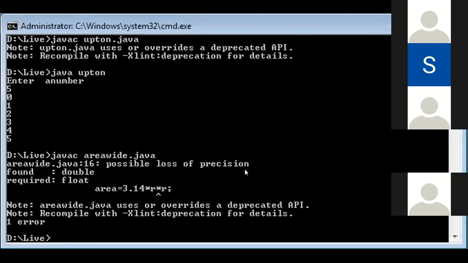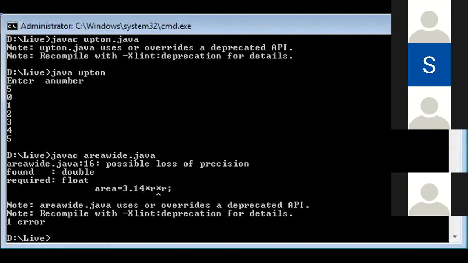Imagine I am entering my radius as 5.35, because R can take a float. 5.35 into 3.14 will give you a huge number, which needs higher precision. So it is telling there is a possible loss of precision, which means I should now do a typecasting.